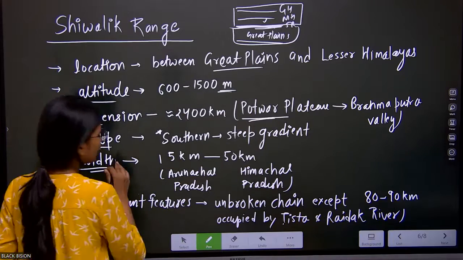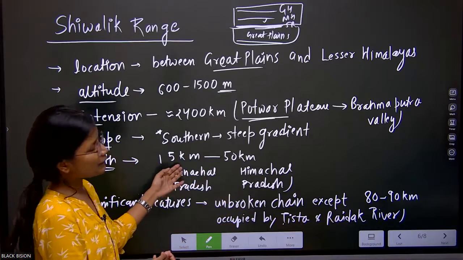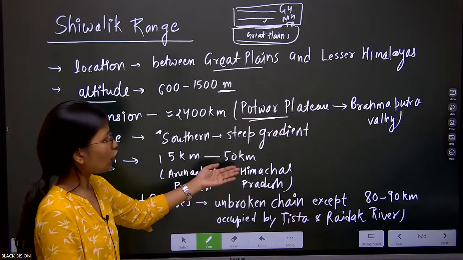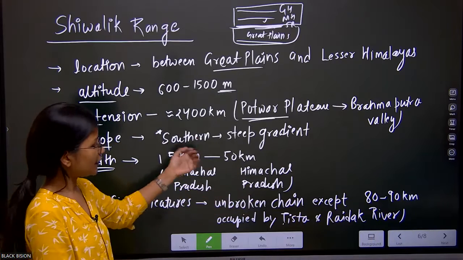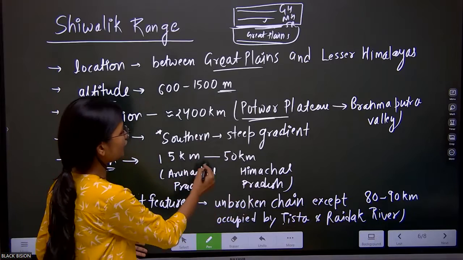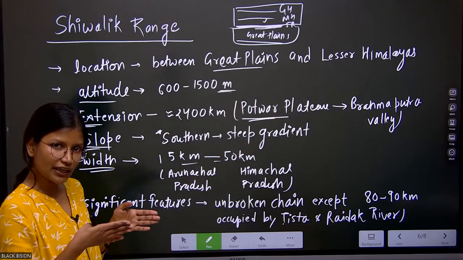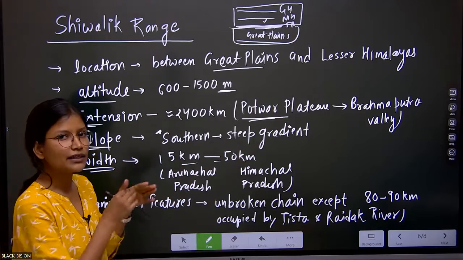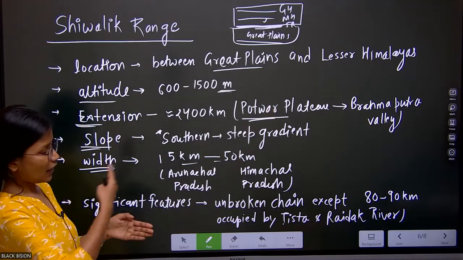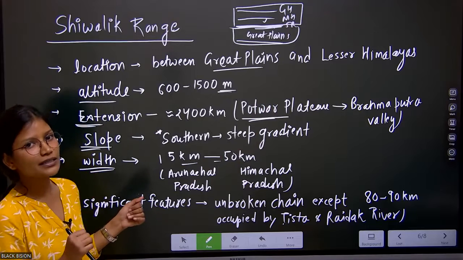Apart from this, the width. Now, the width of the Shivaliks varies. In Arunachal Pradesh, you will see the width of the Shivalik is approximately 15 kilometers. Whereas on the Punjab side or Himachal Pradesh side, the width is approximately 50 kilometers. Can you see the variation here? That means as we go to the northeastern side, those ranges merge into each other, so the width is quite small. However, the slope is steep. But in the northwestern side, the width is large, but the slope is gentle.